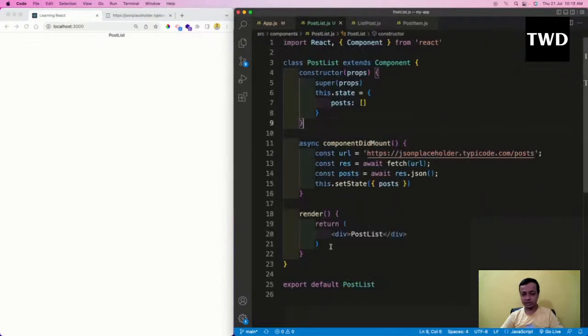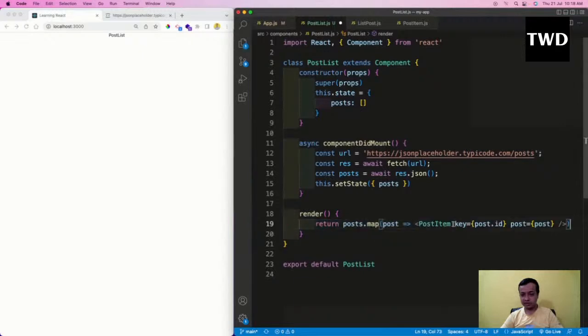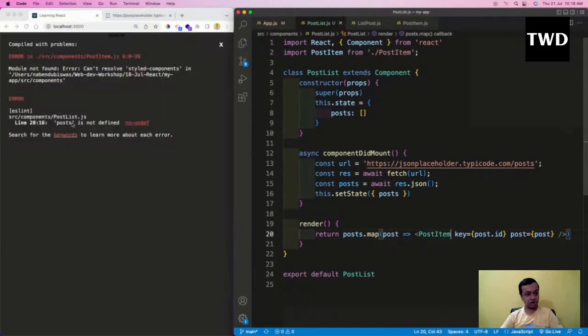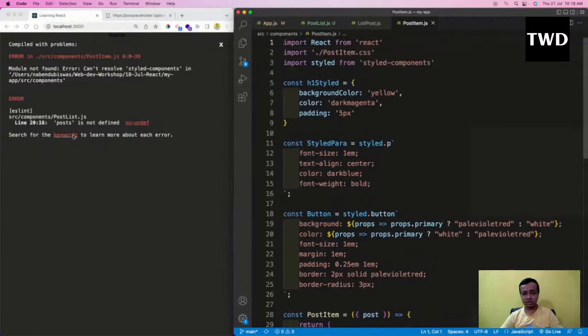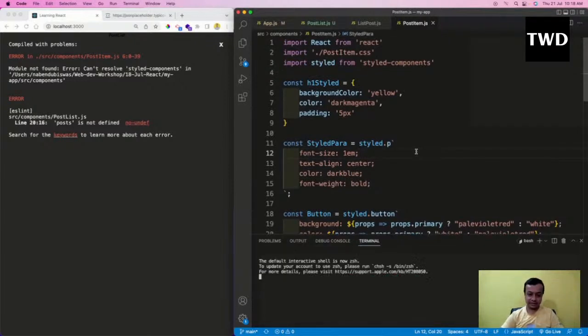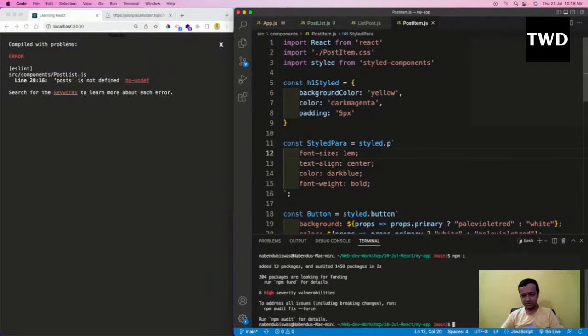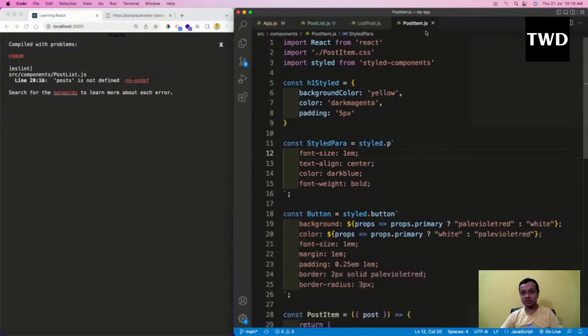So I'll come here, and in this return I will write like this, and import this post item, save it. But it is showing an error: can't resolve styled component. And post is not defined. I think I have not done one important thing here. I have to run npm i, I think I removed it all. npm i, see, that error is gone. Because I was using styled component here.